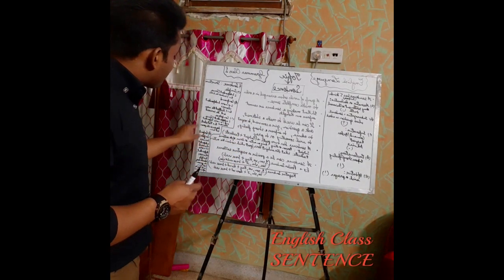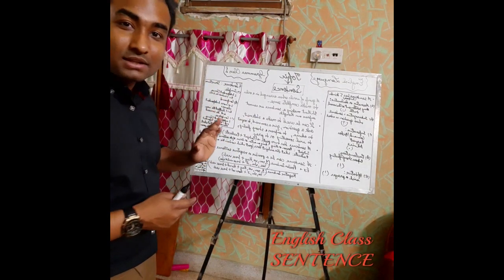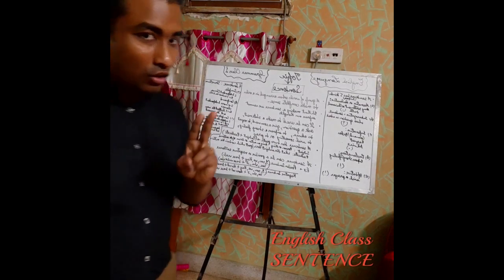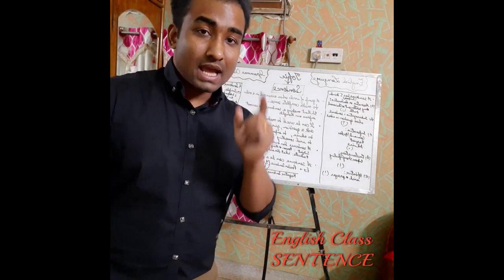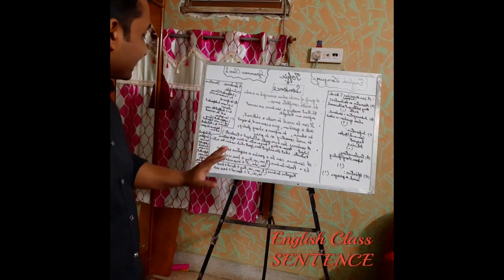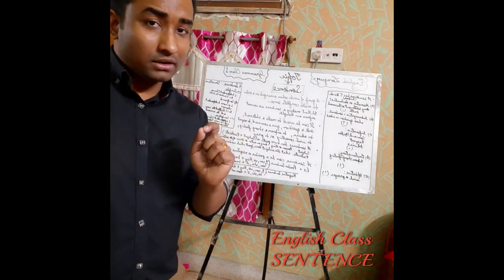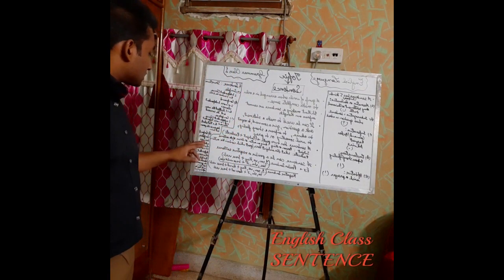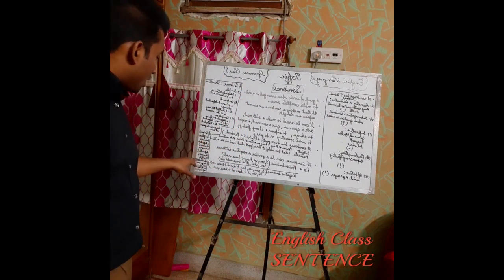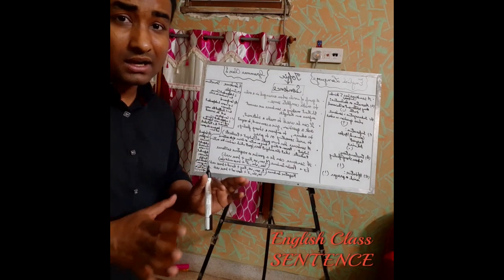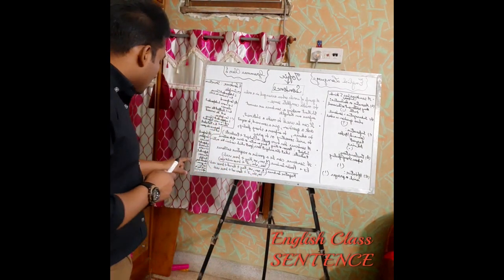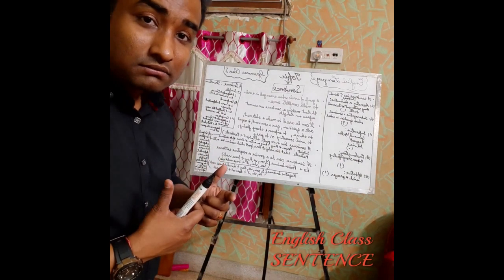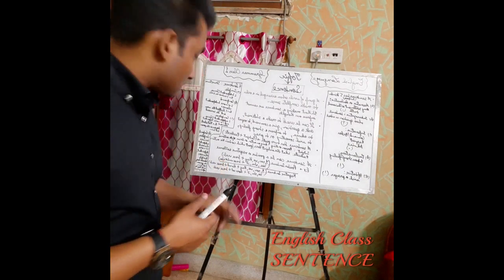The fourth one is compound-complex, which is a combination of these. Compound-complex means two or more independent clauses and one or more dependent clauses. A minimum of two independent clauses and one dependent clause. For example, Rob shouts is one independent clause. Because the person hit him is again a dependent clause.